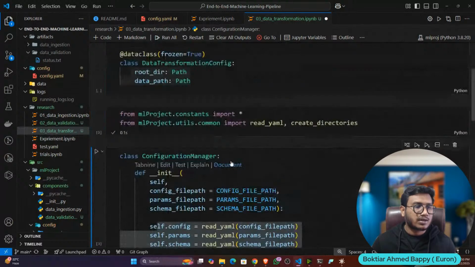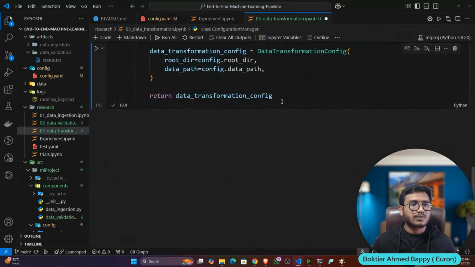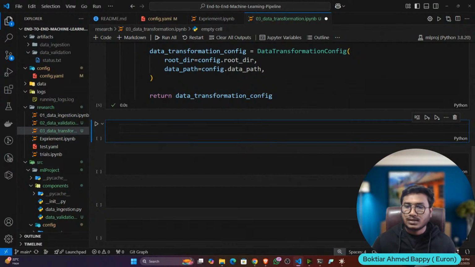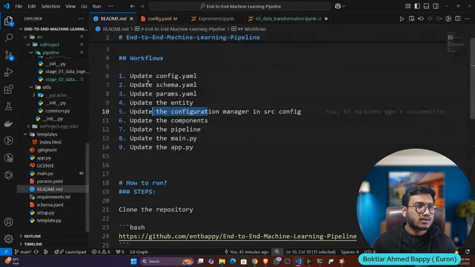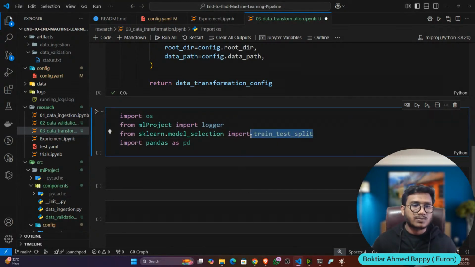Okay, the error I'm getting is because I have to execute this line, then it will work. Hmm. Once it is done, then I will also write the component. Okay, let's write the component. So let's import some libraries. Here we'll only do the train test split, that's why I'm importing train_test_split from scikit-learn.